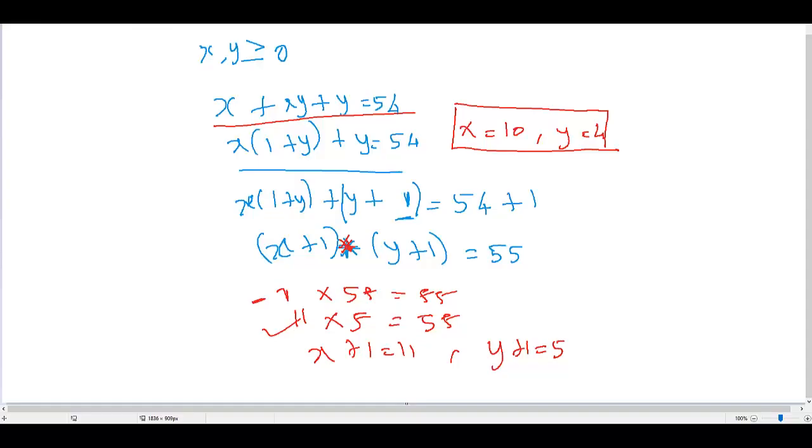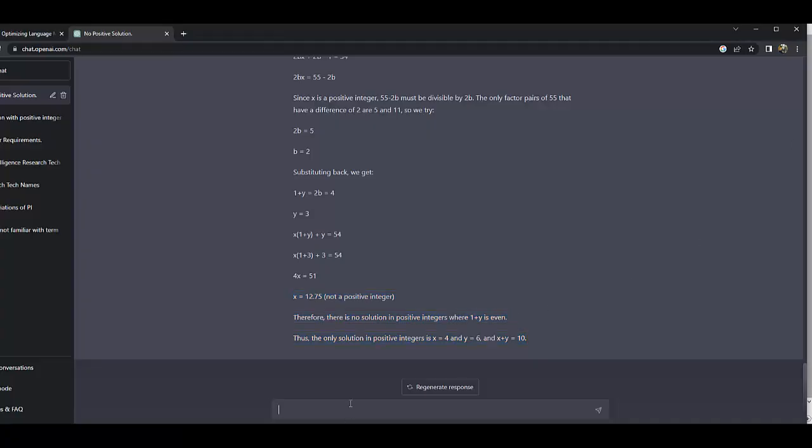So already we know we have to go with this equation, the simplified equation, right? (x plus 1) into (y plus 1) equal to 55. Now I have given the same concept.